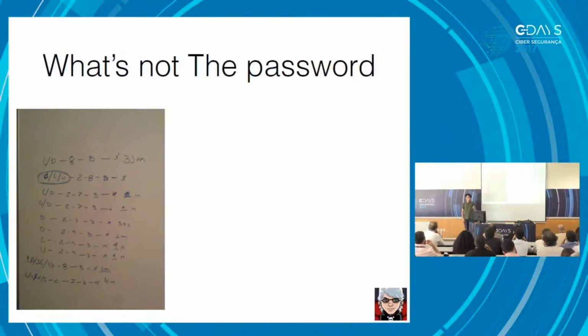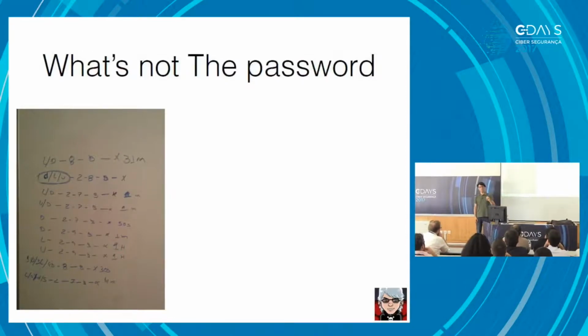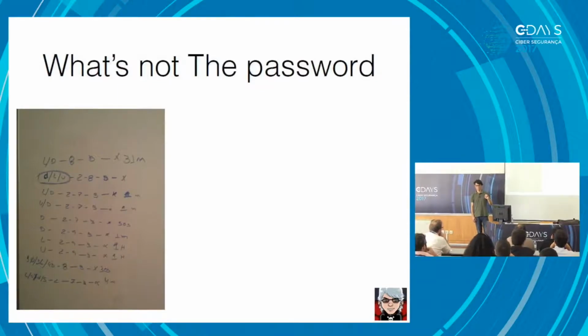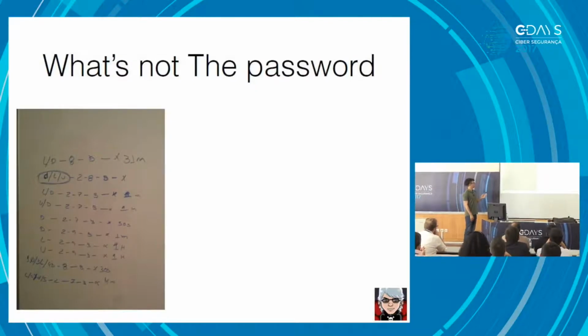So here we're matching the masks that I have with the time that they took to run fully. Anything with 8 characters, talking about lowercase and digits, took me 31 minutes. Anything with the 3 cases between 2 and 8 took me something that I didn't put there, and so on. Then we start going towards the hours case, where you're going to try to go even further than the 2 and the 9 range digits. It's just that somehow people think that a big number is difficult to guess.